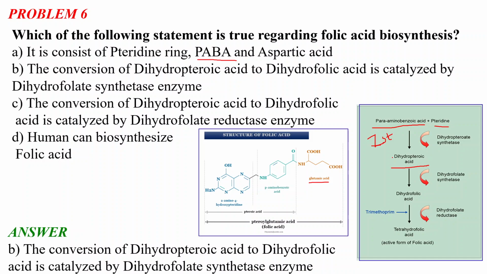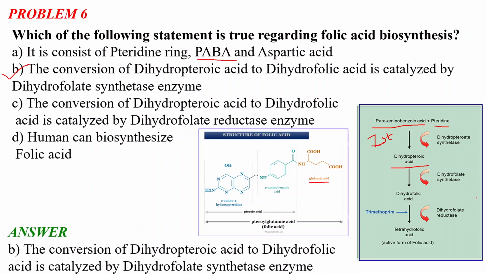In the second step, dihydropteroic acid is converted to dihydrofolic acid, and the enzyme involved in this process is dihydrofolate synthase. Okay, so now we know why option B is correct, because it says that the conversion of dihydropteroic acid to dihydrofolic acid is catalyzed by the dihydrofolate synthase enzyme.